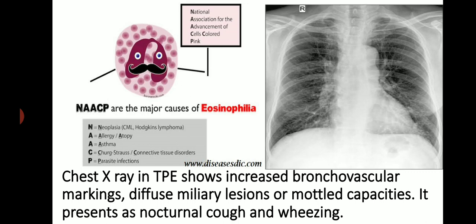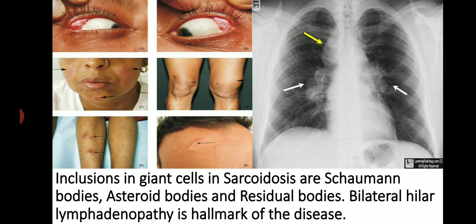TPE is tropical pulmonary eosinophilia. Inclusions in giant cells in sarcoidosis are Schaumann bodies, asteroid bodies, and residual bodies. Bilateral hilar lymphadenopathy is a hallmark of this disease.